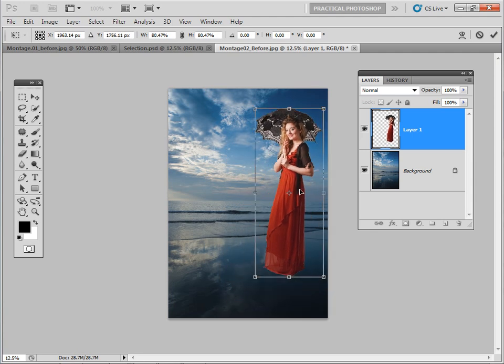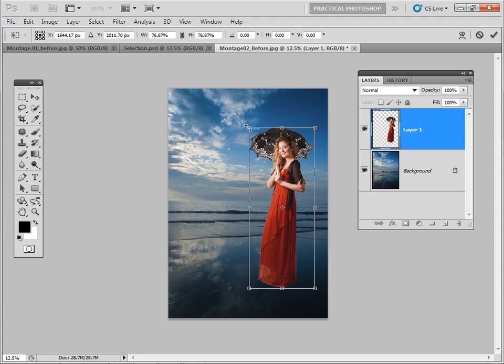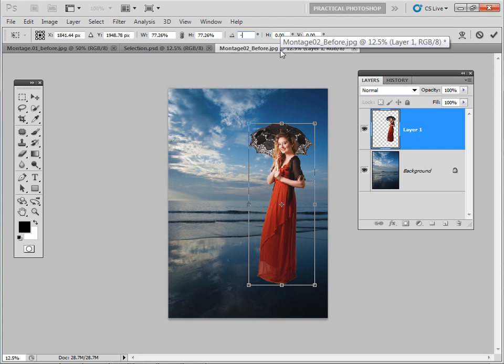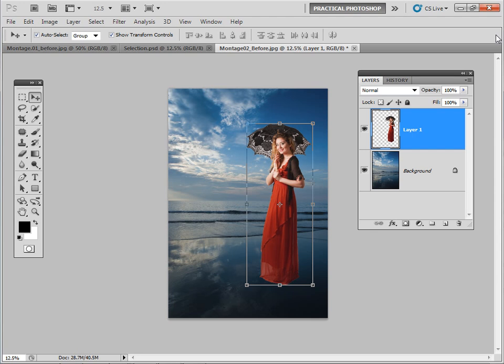So we're going to position her just about over here. Perhaps even a little bit smaller there. That's about the right position. She's at a bit of a funny angle, so let's type in up here about -2 degrees just to straighten things up a little bit. Now just a quick double click inside, or commit transform over here, and we're all set. And you can see that she's been created on her own new layer here with a checkerboard background, so it's just this little area here.